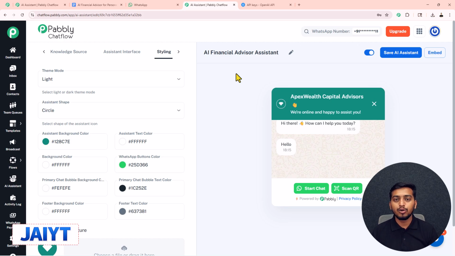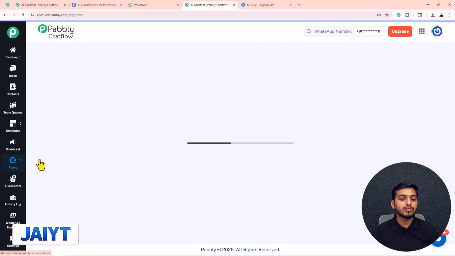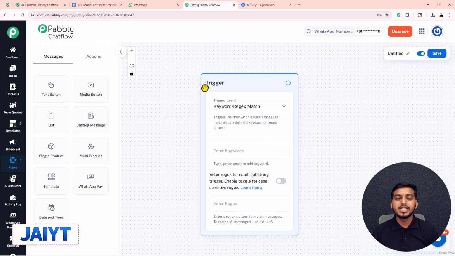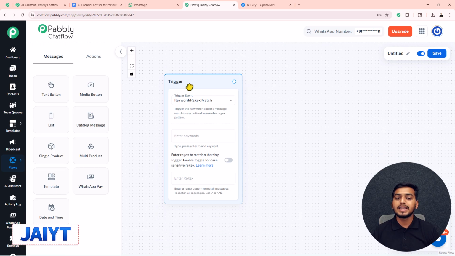Now we have to create a flow. So for that, on the left side column, this flow option is visible, so just click on it and you will get directed to the flow builder page. In here, click on the add flow button to start creating your flow. Inside this page, we can start creating our flow by a simple method of drag and drop.